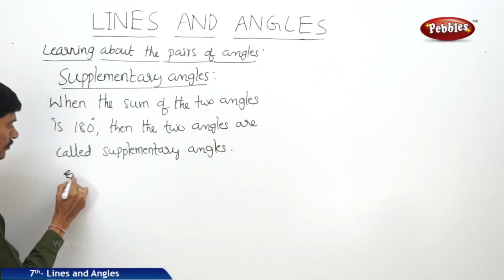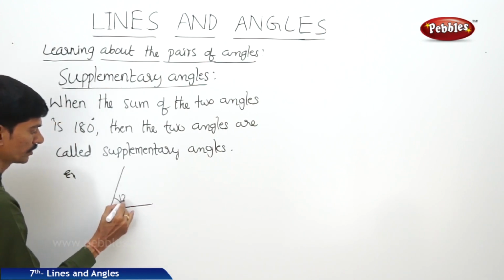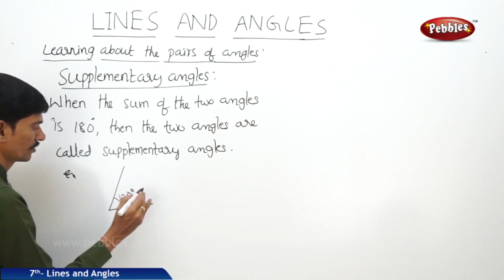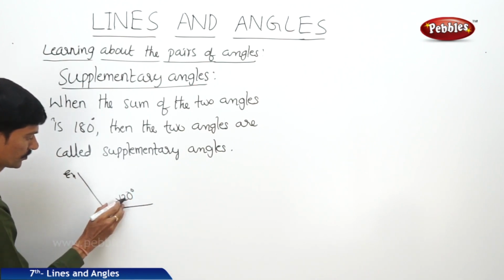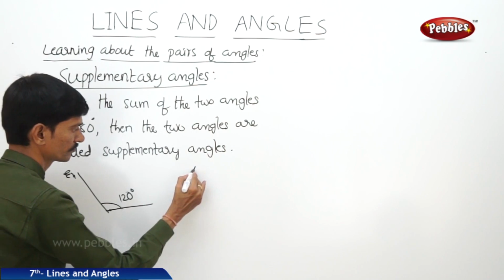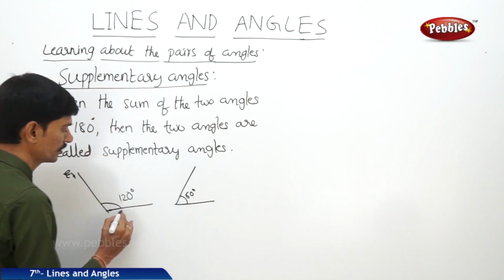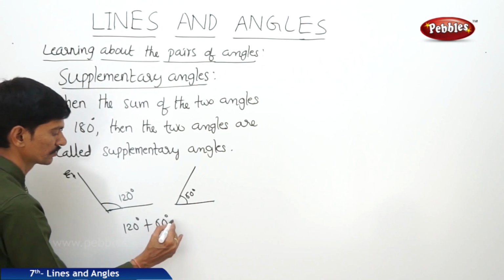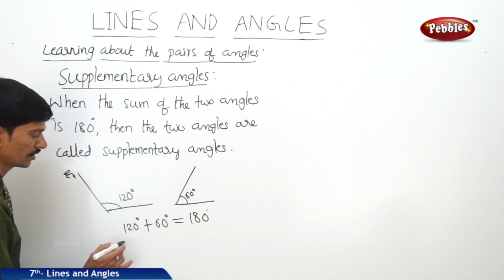For example, the first angle is 120 degrees, so this angle is 120 degrees, and the second angle is 60 degrees. Now what is the sum of these two angles? So 120 degrees plus 60 degrees equals 180 degrees. So these are called supplementary angles.